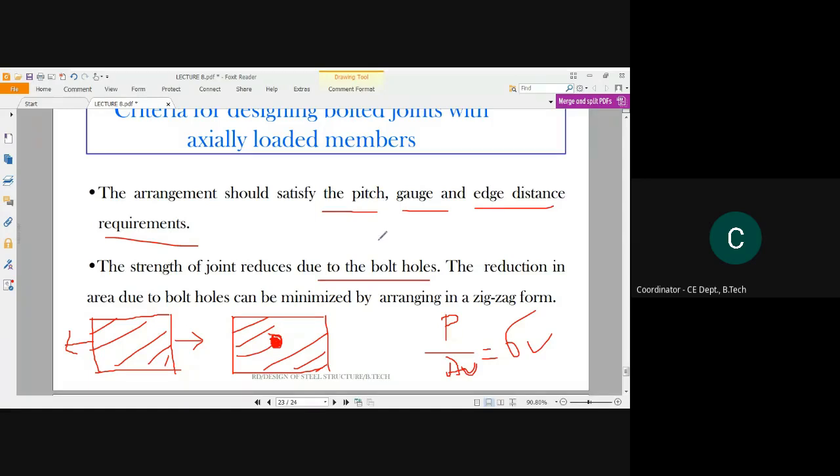While connecting two plates, we have to create a hole. It is necessary, but we are also reducing the net area. So we will try to create an intelligent or smart design, creating the holes side by side, so that we do not reduce the strength much. The reduction in area due to bolt holes can be minimized by arranging them in zigzag form.